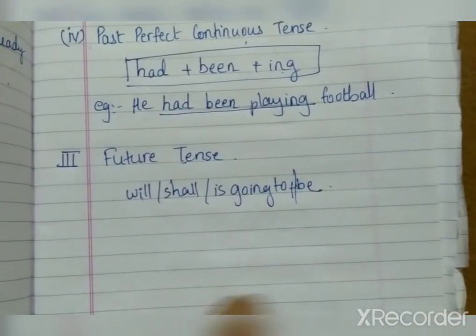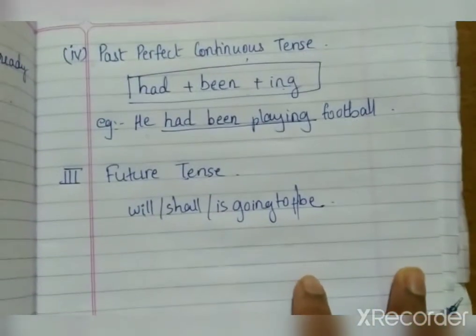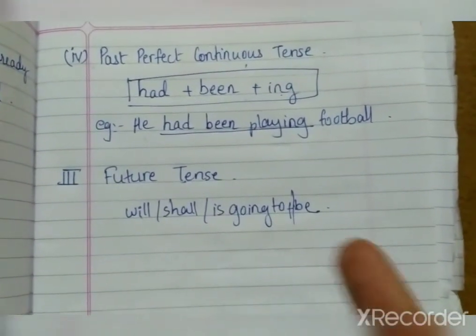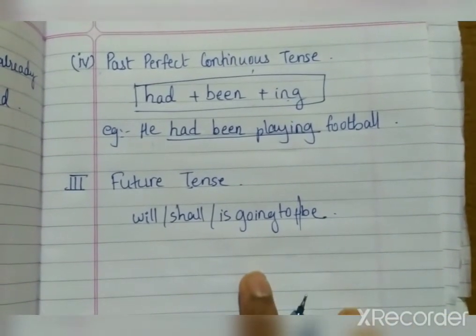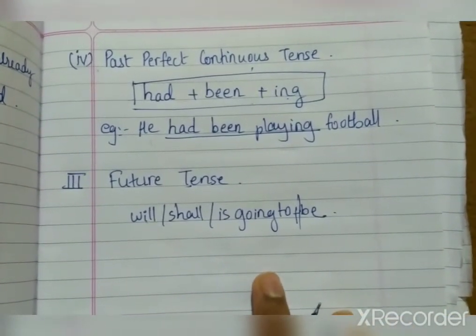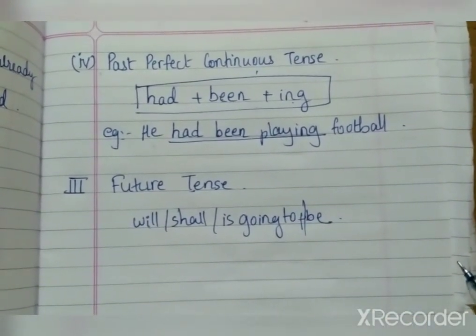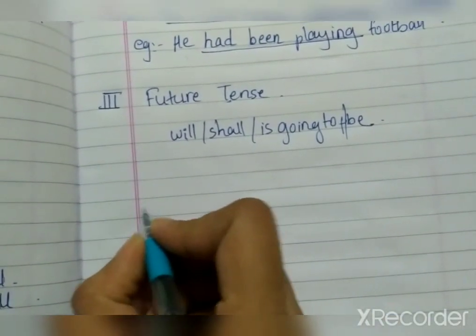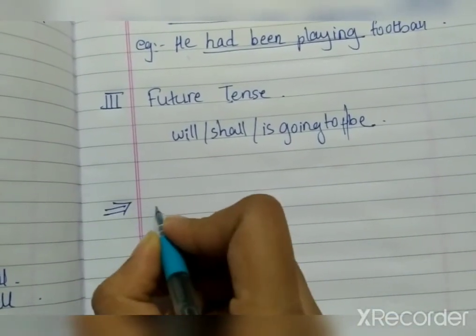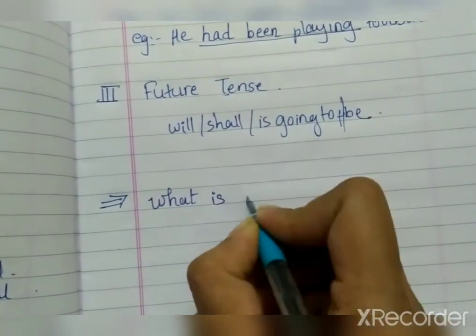Simple past, this. I'll try to make the table so that in the next class, before starting direct and indirect, I'll show you the table, which will be easy for you to understand and compare when we'll be doing direct and indirect speech.